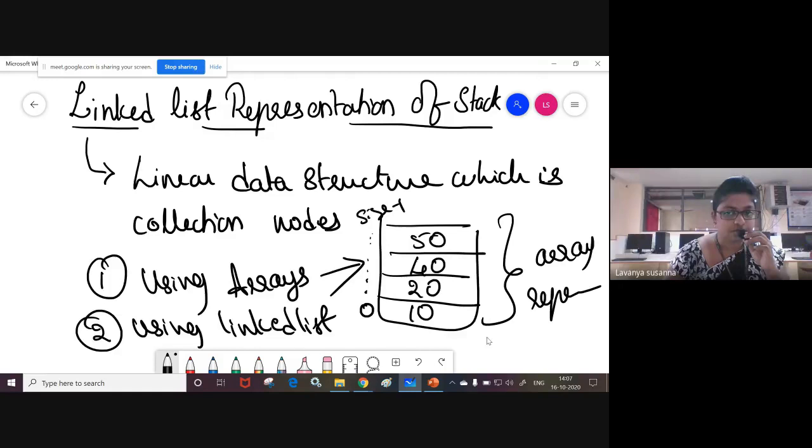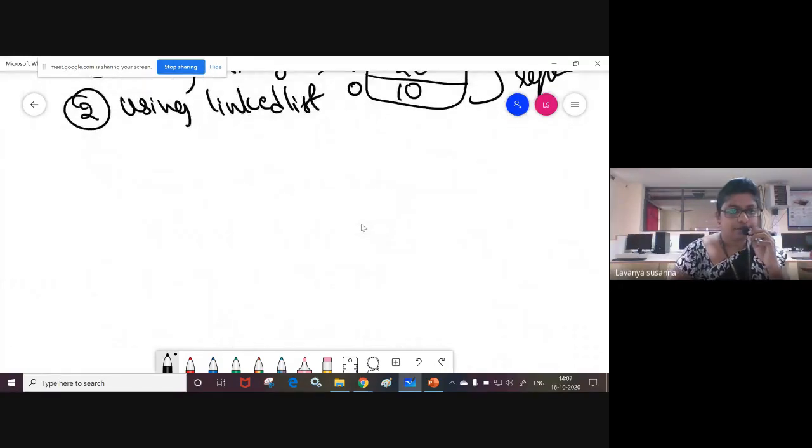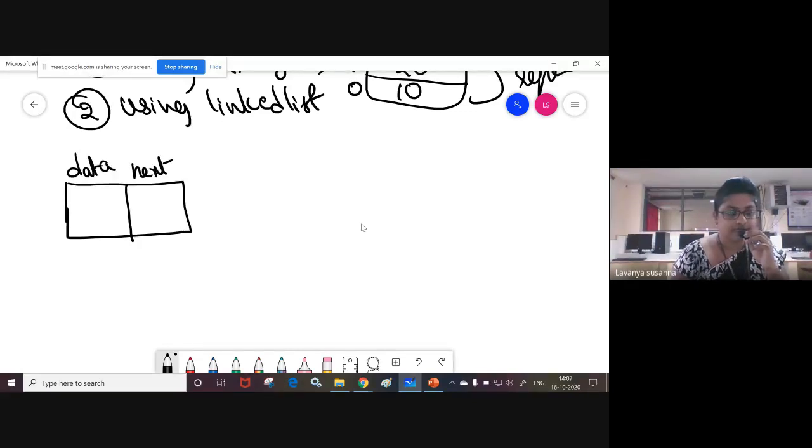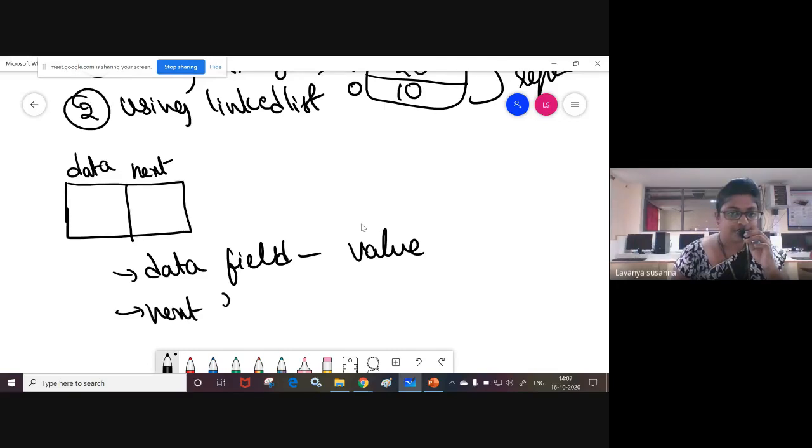It is a collection of nodes. To represent stack using a linked list, each node consists of two fields. First field is a data field, next field is next. The data field contains the element values. The next field is a pointer.